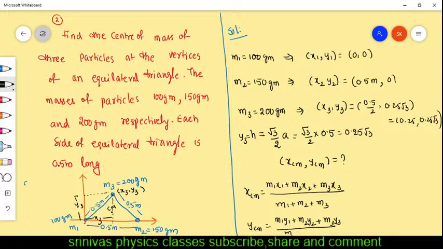You substitute the values in these. If you substitute, then you will get the answer. This is m3, and you know all the values. You substitute in this, you will get the answer. Write the answer in the comment box.